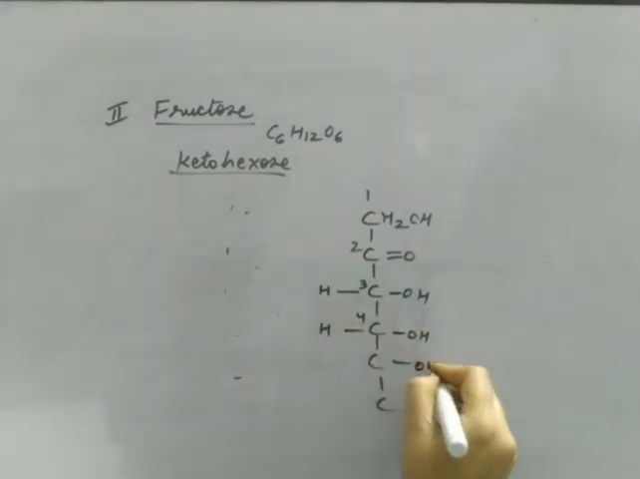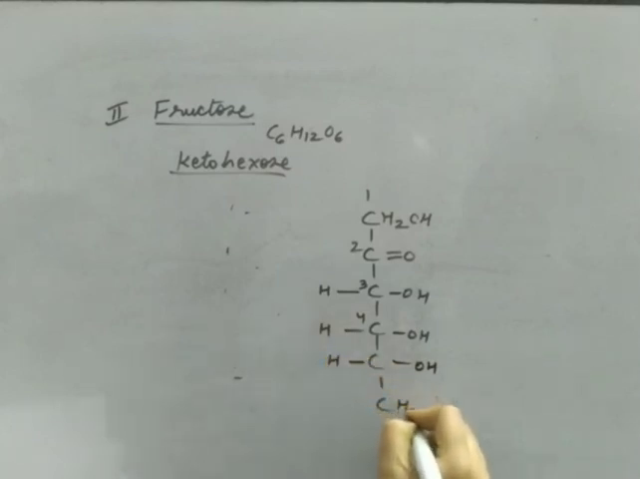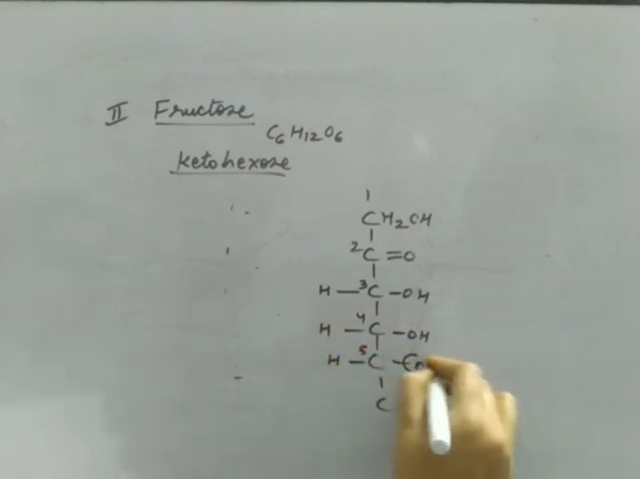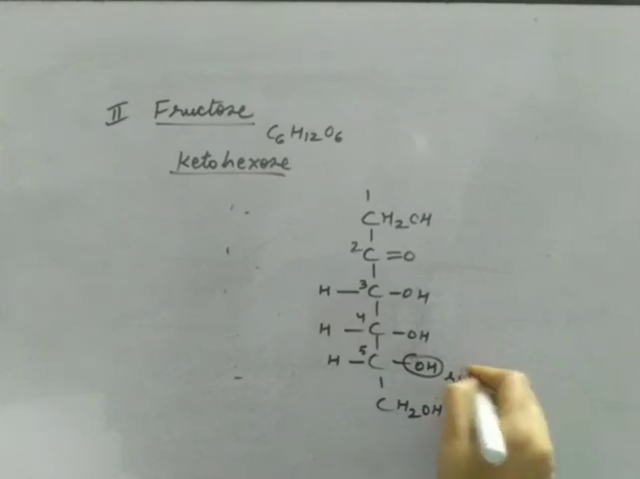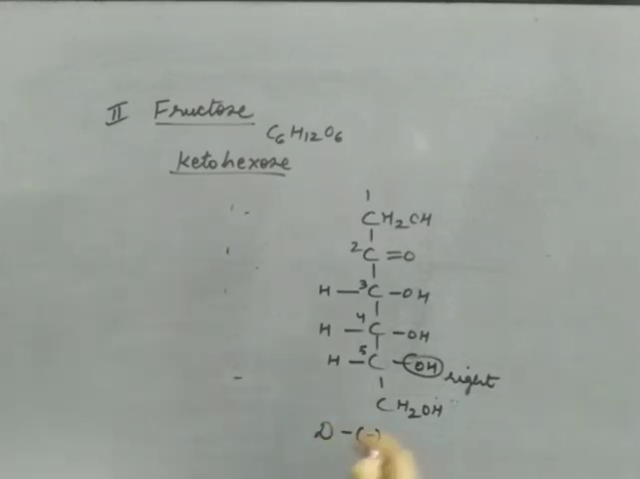So the OH is on the right side, so it is D. So it is D fructose. But it is found that fructose has minus optical rotation, so it is D minus fructose. Glucose is always D plus, but fructose is D minus fructose. This means the OH is present on the right side, but the optical rotation is levorotatory.